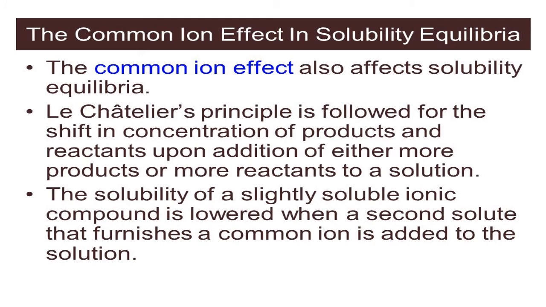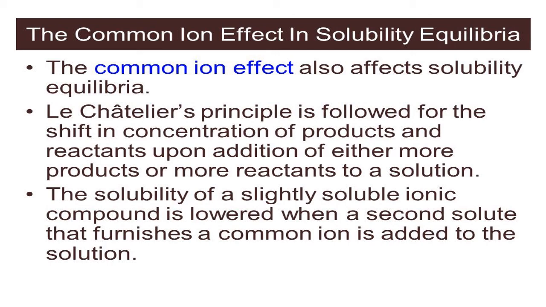Now, there is a relation between the common ion effect and solubility. This we already discussed, but as a small recap: when NaCl dissociates into Na plus ion and Cl minus ion, if you add a chemical where an ion is common, for example sodium nitrate, which contains sodium ion, then sodium ions become more.